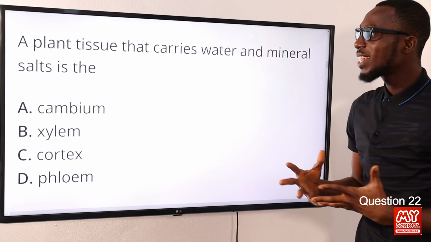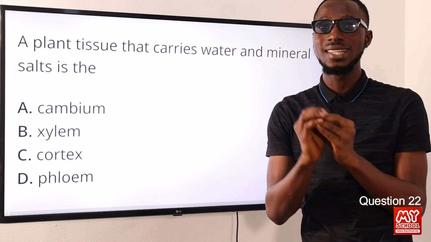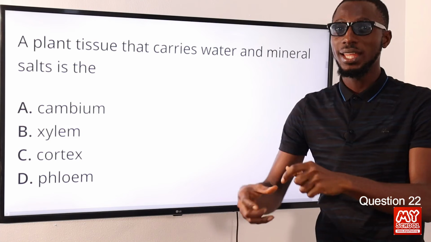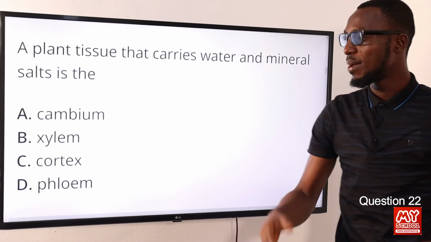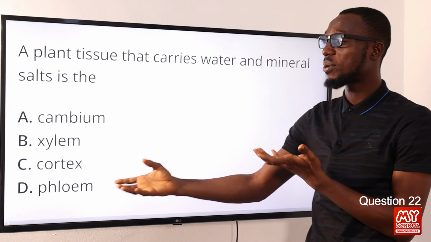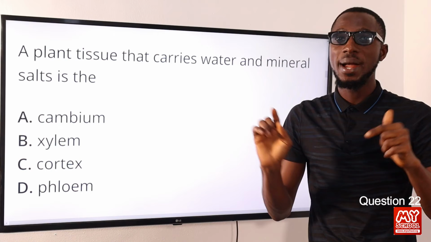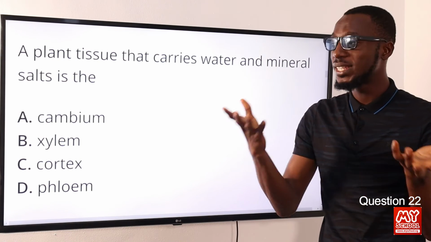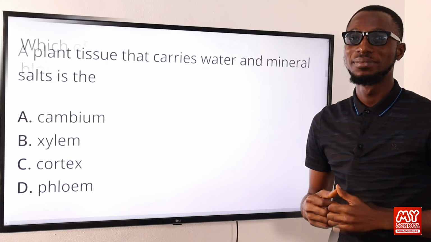22. A plant tissue that carries water and mineral salts is the xylem. It conducts water and mineral salts through the root, then into the leaves and other parts of the plant. But when you talk about the phloem, this conducts manufactured food from the leaves to other parts of the plant, either for assimilation or for storage when there is excess. So the correct option here is option B for xylem.